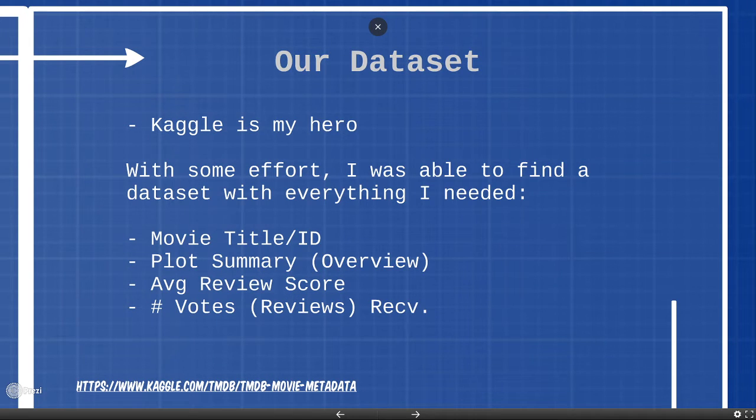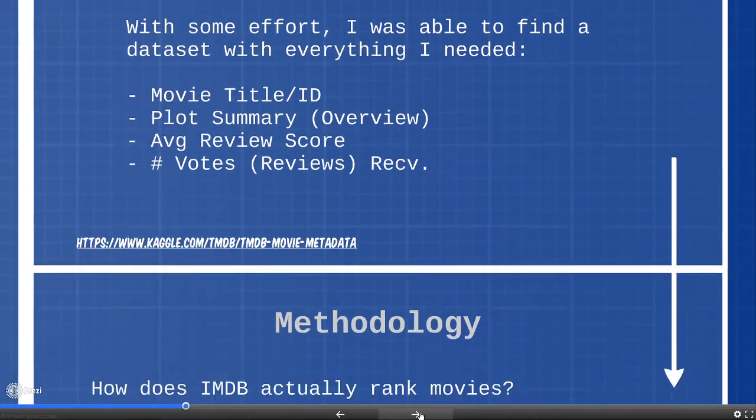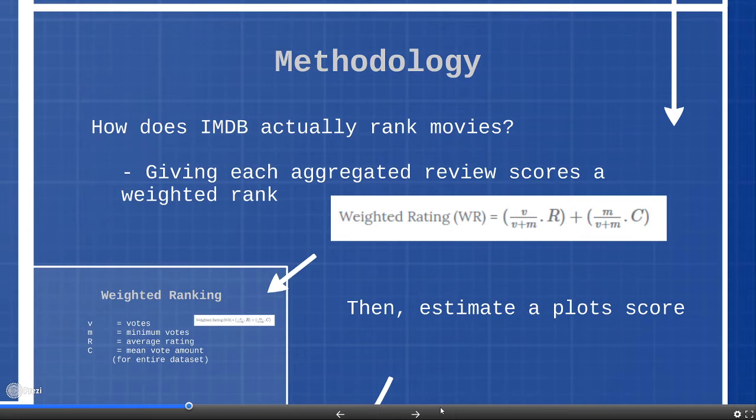Most importantly with this was the fact that it had a title, plot summary, of course, and then an average of review scores and the number of votes received, which is important for determining our metric. The methodology of this is we base it off of what IMDb sort of uses internally to rank movies. We give each movie an aggregated review score, and we turn those into a weighted rank.